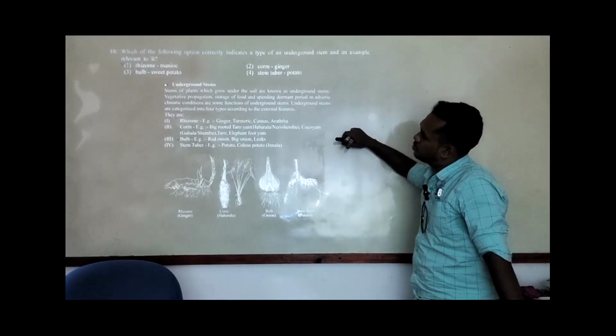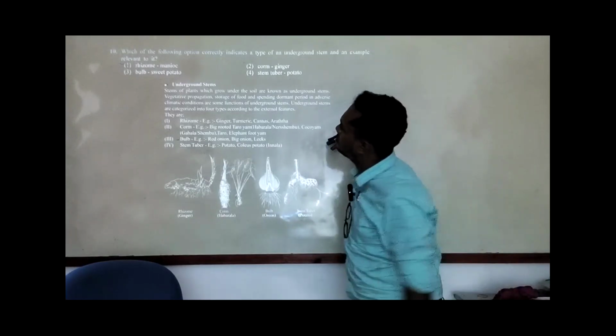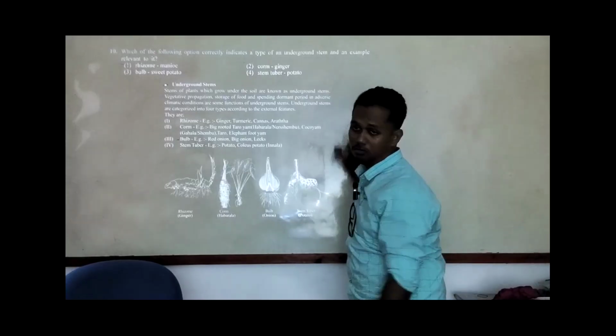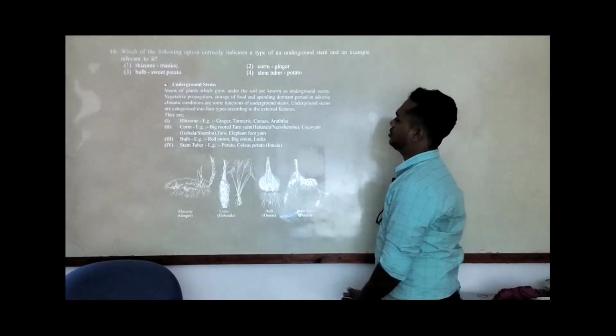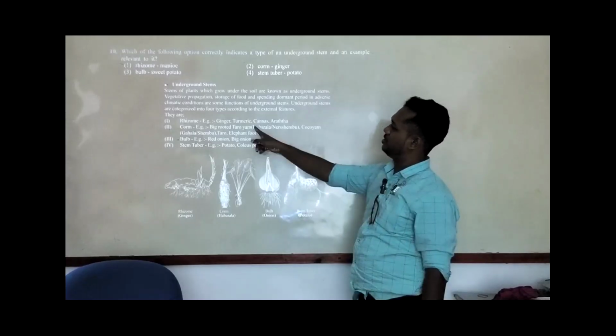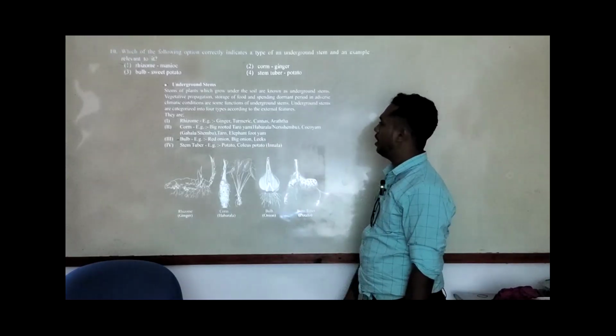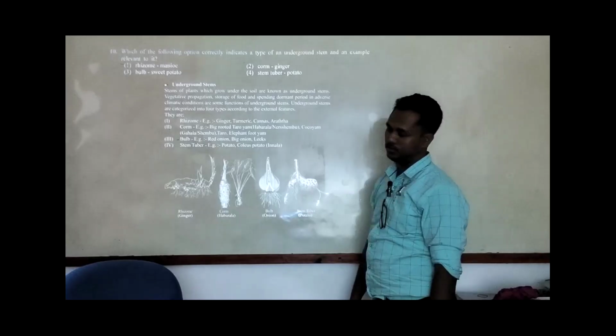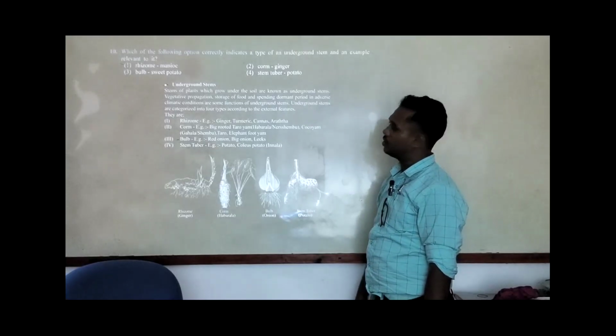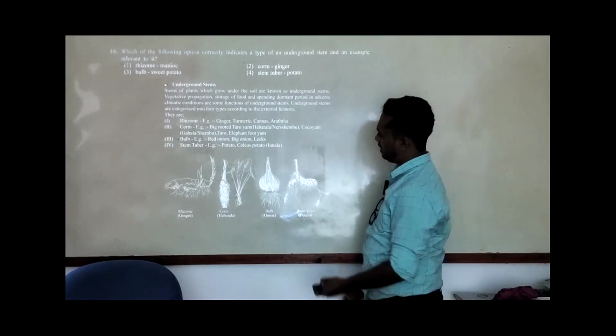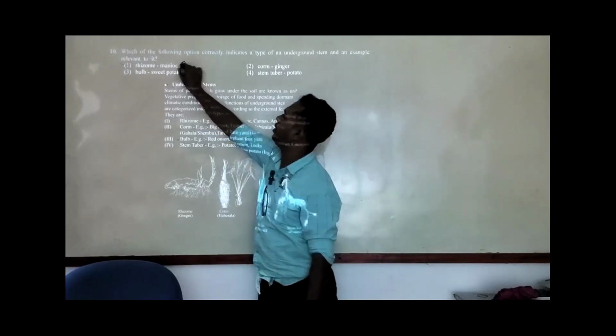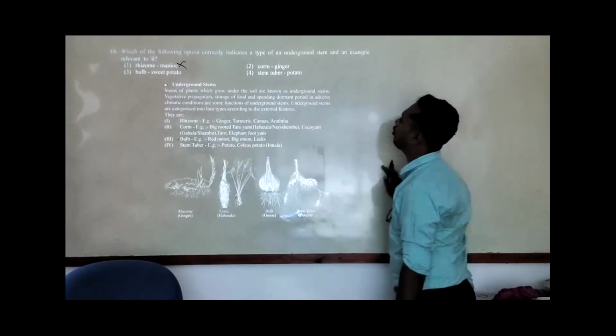Rhizomes. Is it manioc? No, rhizomes are not manioc. Rhizomes are mainly ginger, turmeric, and similar plants, so we cannot take answer one as correct. Corn?